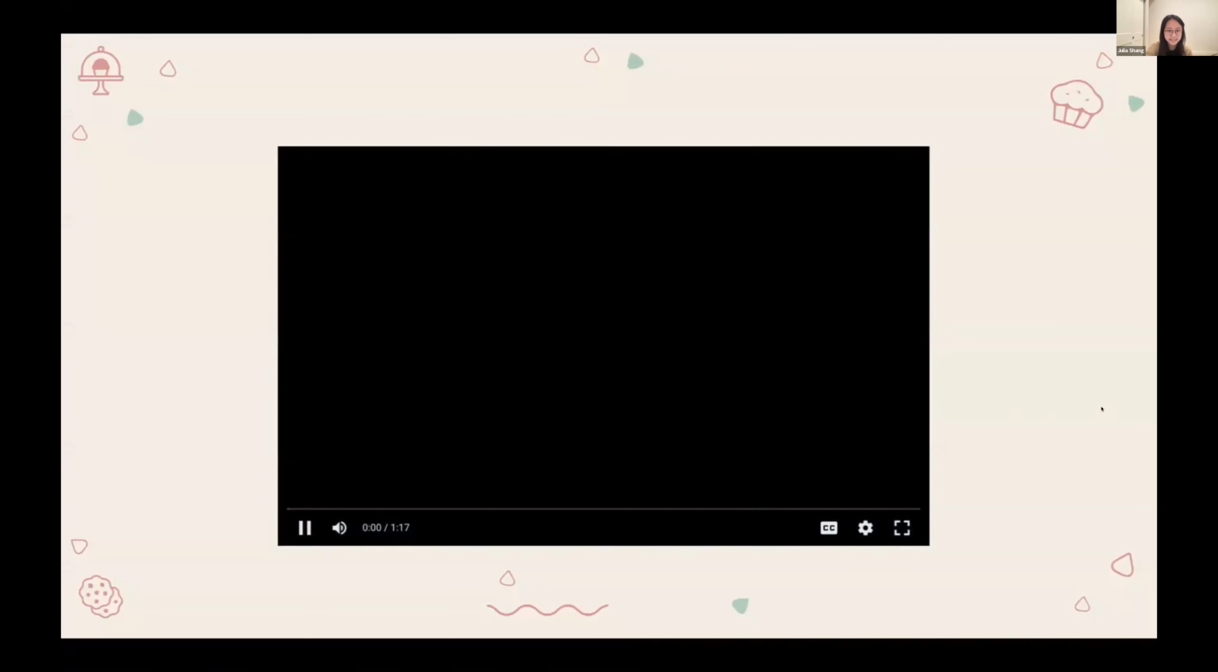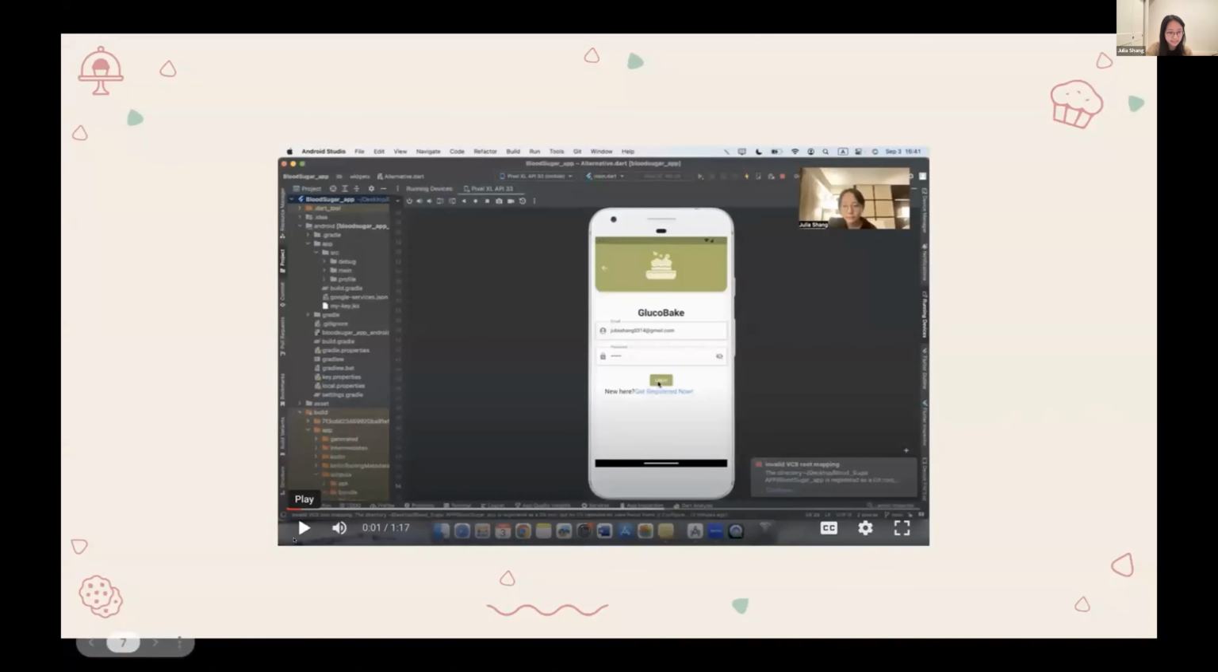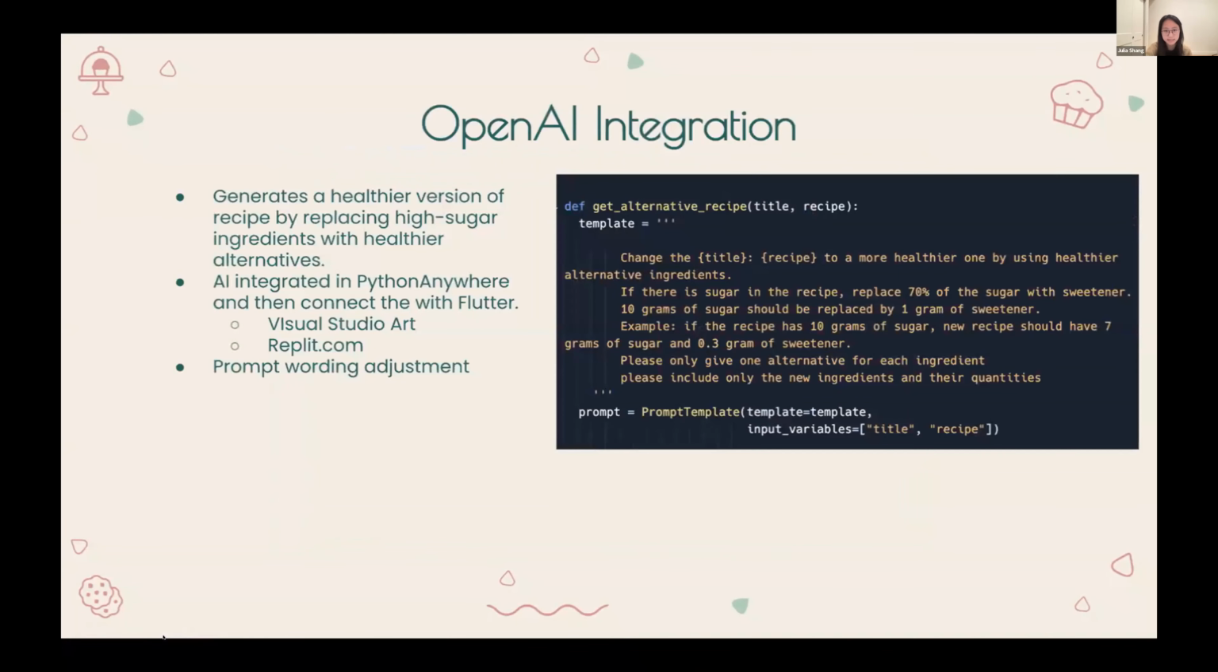So basically, here is how the app works. AI is a crucial tool in the design of the program as it generates a healthier version of the recipe by replacing high sugar ingredients with healthier alternatives.